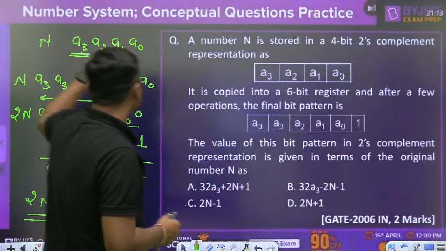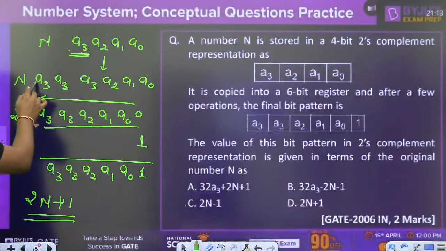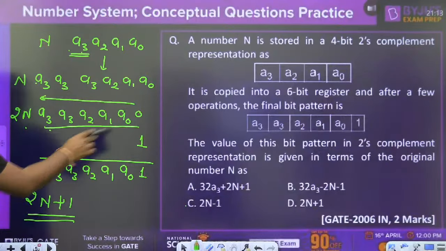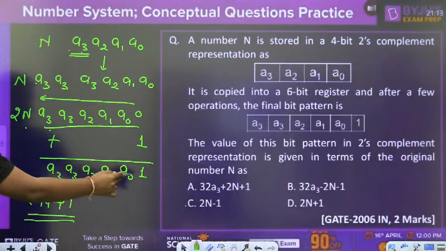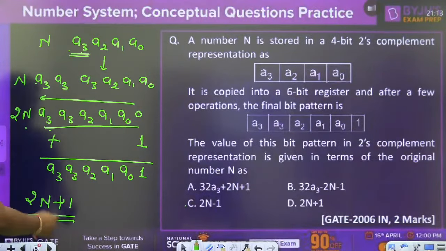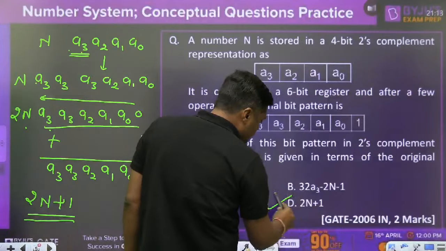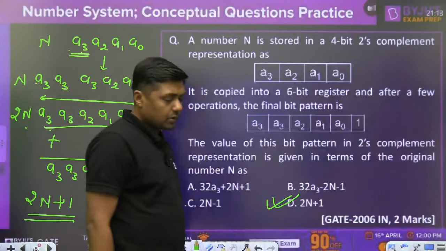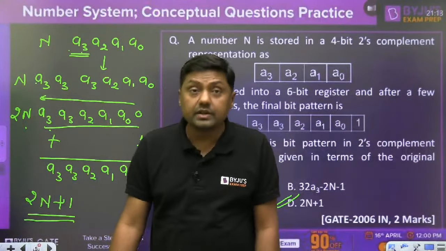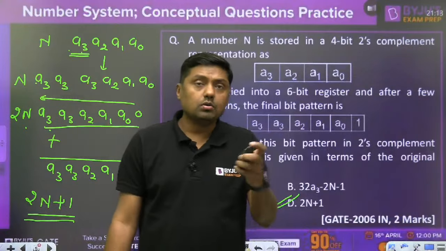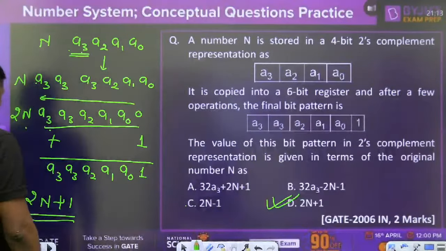So this is the procedure. Same n, 2 times n, and then we are adding 1, and that's why this will become this number finally. That is, the answer is 2n plus 1. Okay, give me the answer in the comments box. The answer is D. The answer for this particular question is D. Now next question.